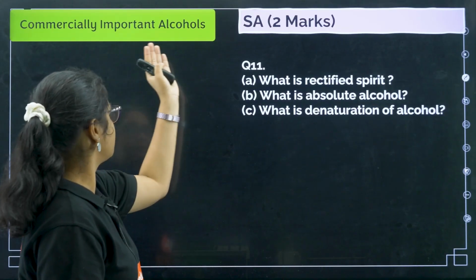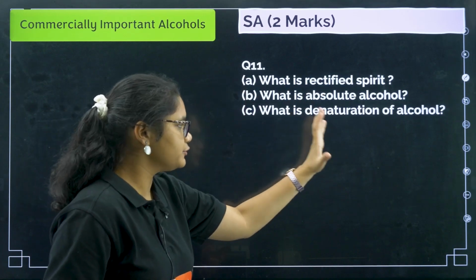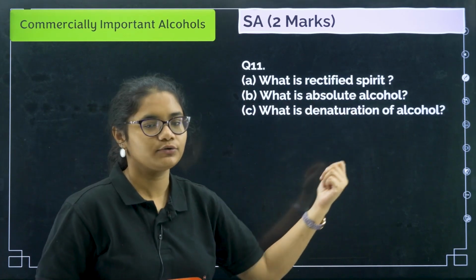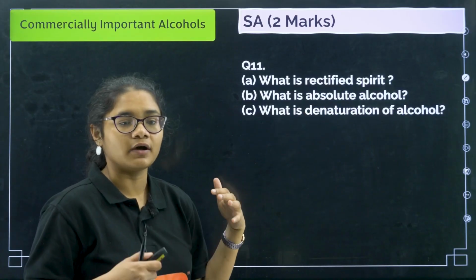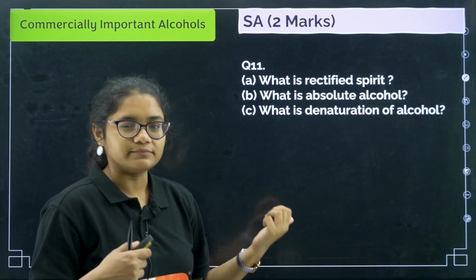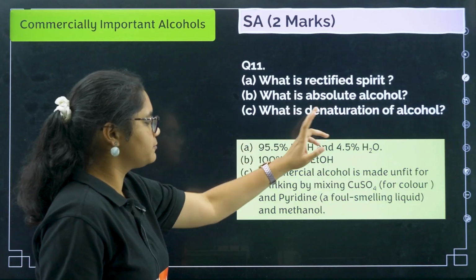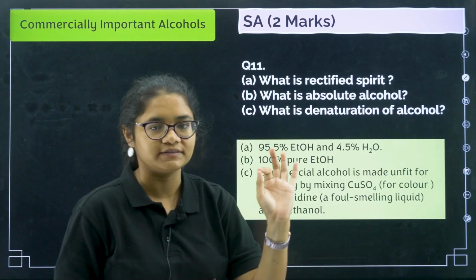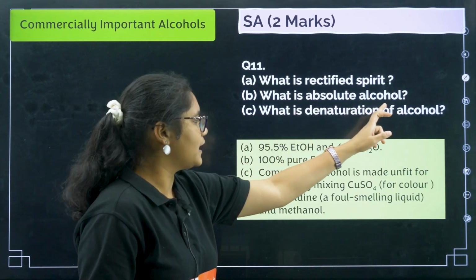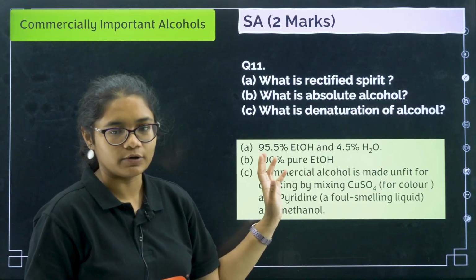Next we will go to question number 11, from the commercially important alcohols. What is rectified spirit, what is absolute alcohol, and what is denaturation of alcohol? These are things that can be asked in MCQs. So rectified spirit is 95.5% ethanol and 4.5% water. Absolute alcohol means 100% pure ethyl alcohol.